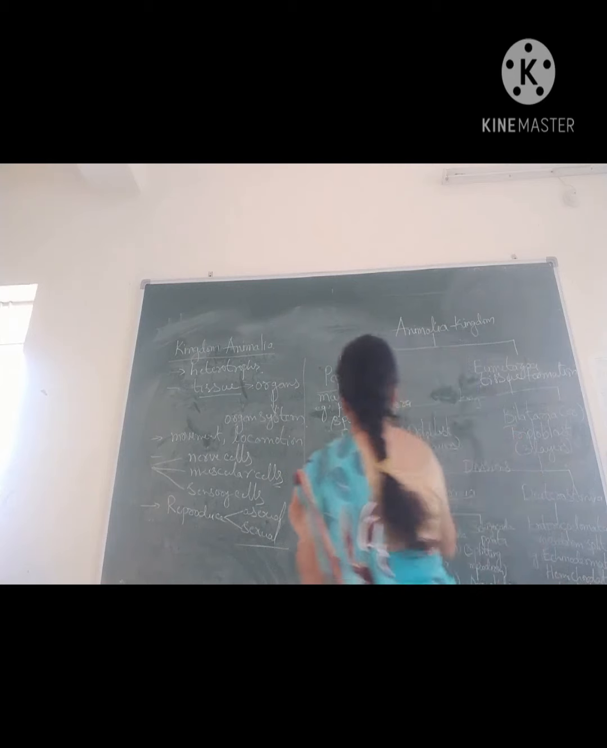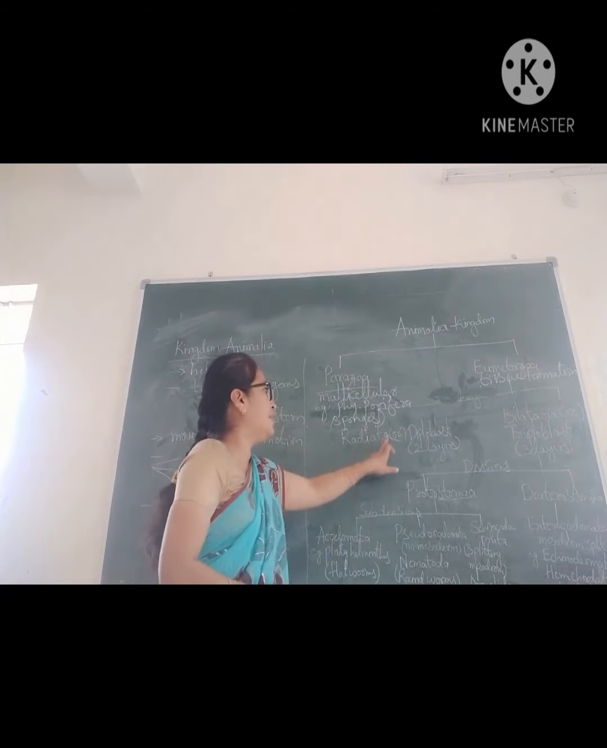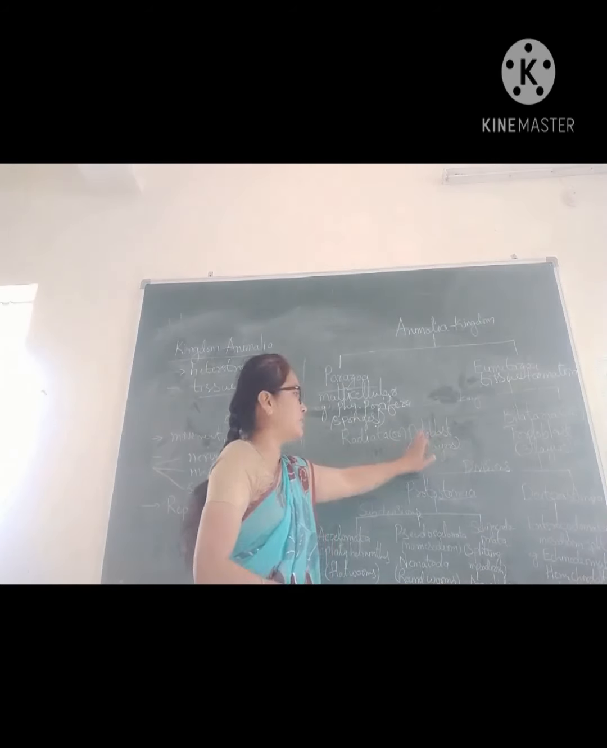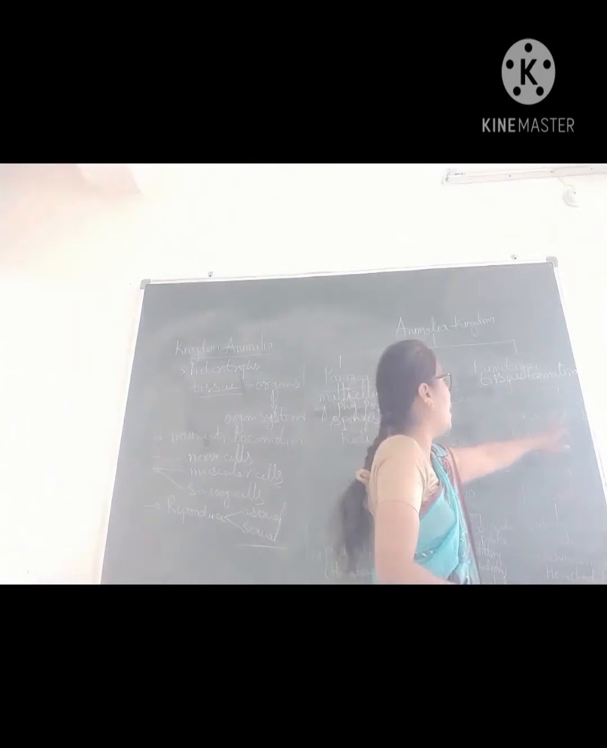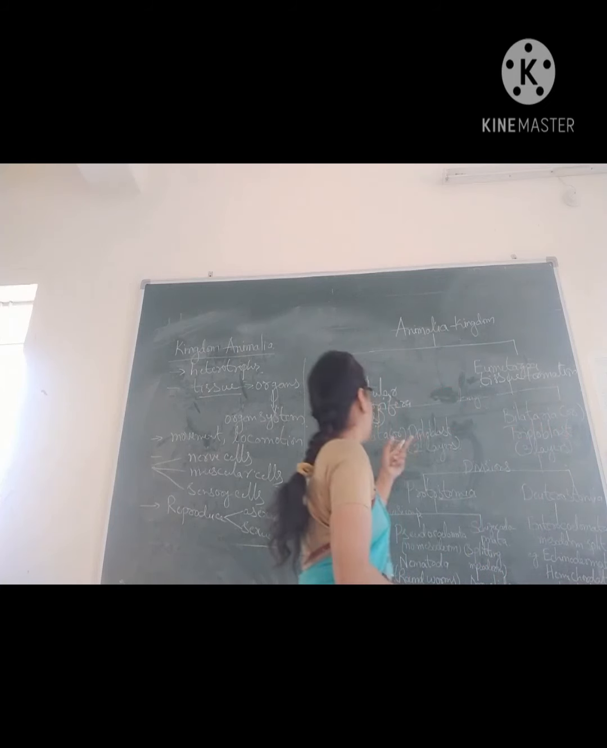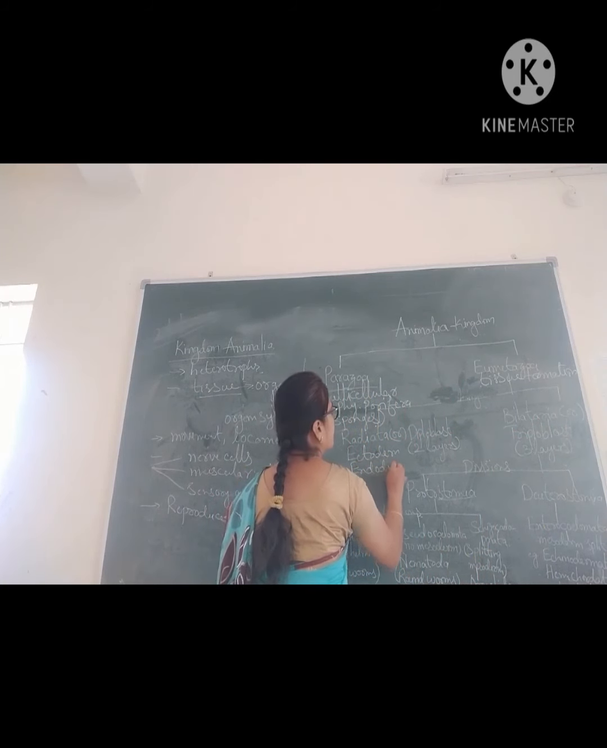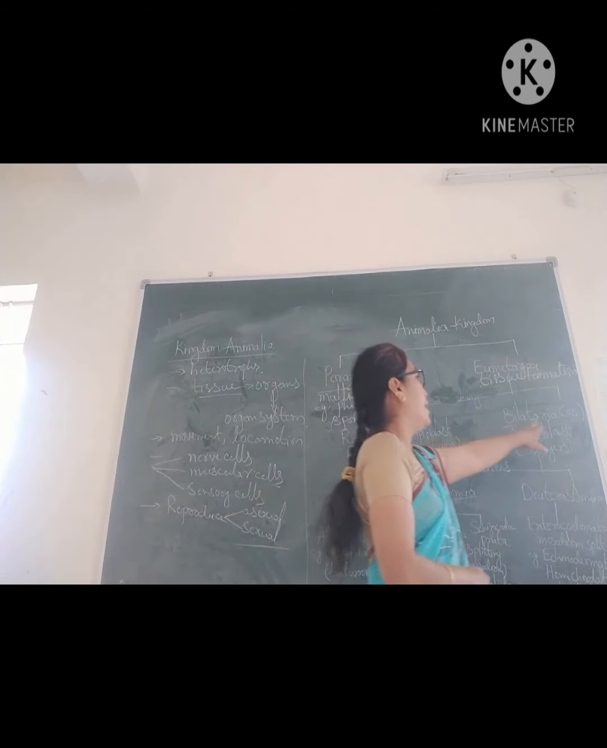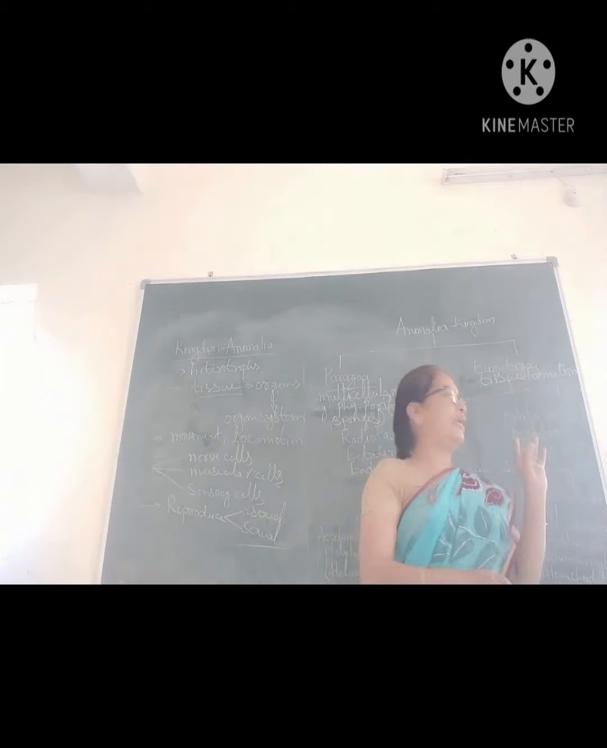What are they? Radiata and bilateria. Radiata are diploblast, which means they contain two layers, and bilateria are triploblast, which means they contain three germ layers. The two germ layers are ectoderm and endoderm. Bilateria are triploblast: ectoderm, mesoderm and endoderm.